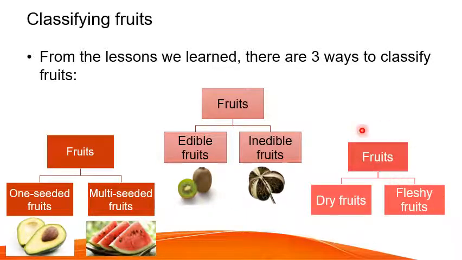Or you can group fruits by whether they are dry fruits or fleshy fruits. Sama ada ia kering atau fleshy, ia berair. So dry fruits, for example, the maple fruit, or fleshy fruits, for example, an apple.